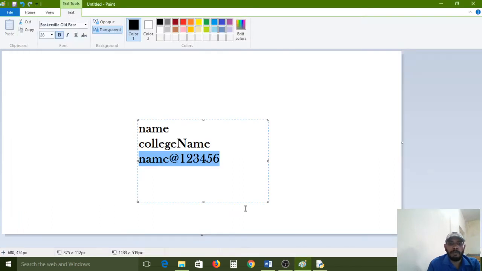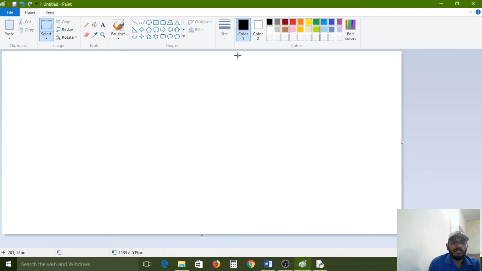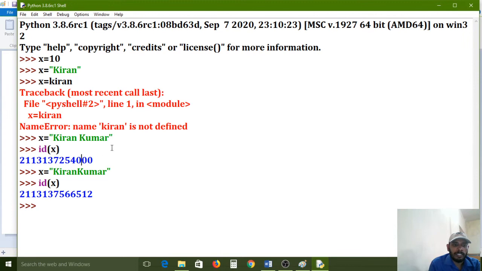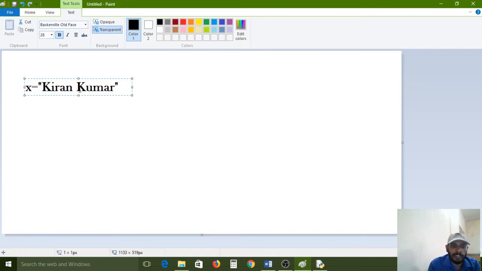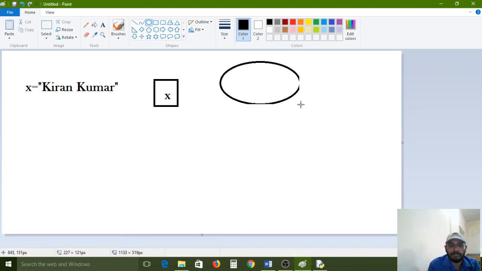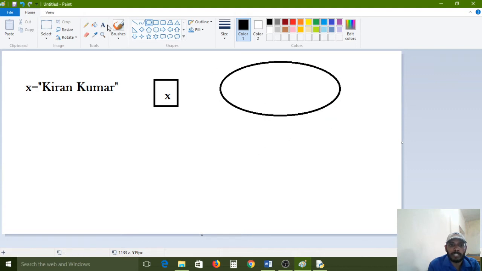Diagrammatically I am showing it; carefully observe. X is equal to Kiran Kumar. This is what I used in the first line, with the space I gave. If you write like this, the X variable will reserve that memory for the Kiran Kumar purpose.